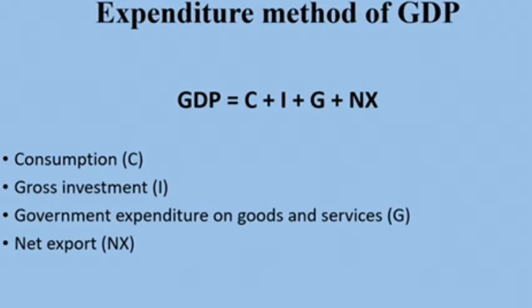In this expenditure method, we calculate only government purchases of goods and services, not transfers. Transfers are, for example, social benefits, unemployment benefits, and so on. These transfers usually go to households, and households use this income for consumption. So transfers are included somewhere behind consumption. This is the reason why, when we calculate the expenditure method, we must use only government purchases.